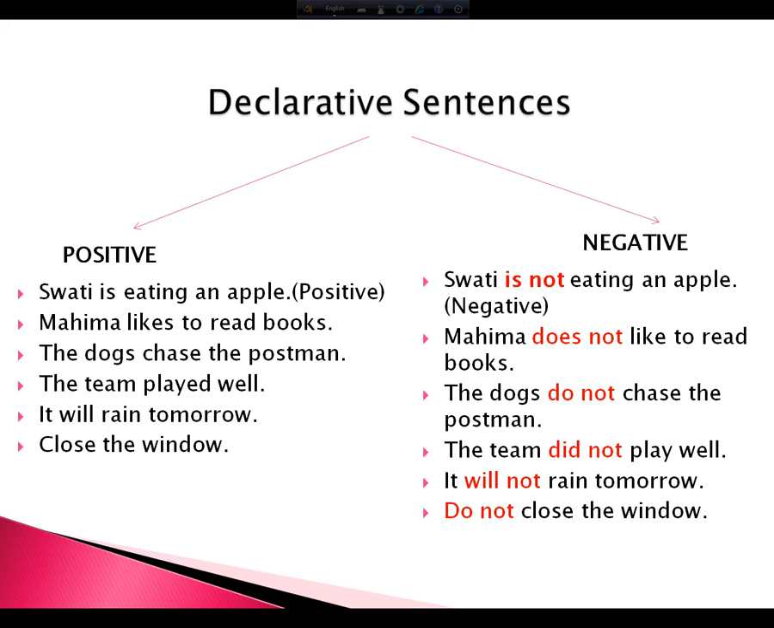Next sentence, Mahima likes to read books. The dogs chase the postman. The team played well. It will rain tomorrow and close the window. So these are the positive declarative sentences. Next we have the negative sentences.